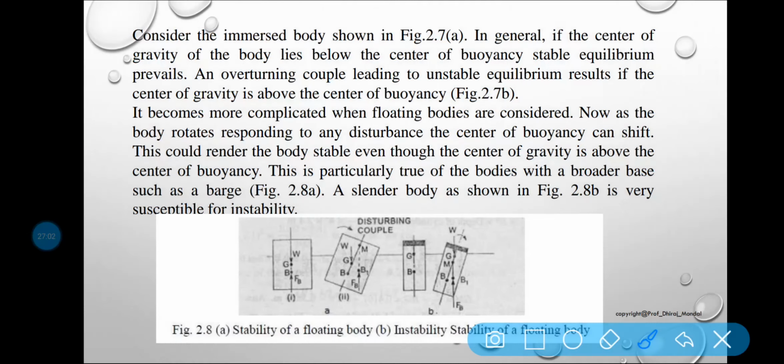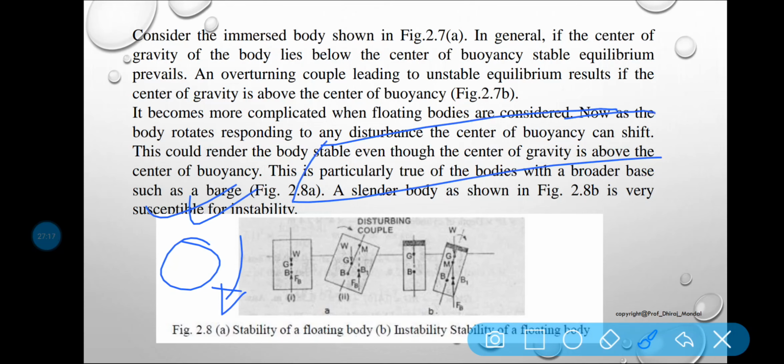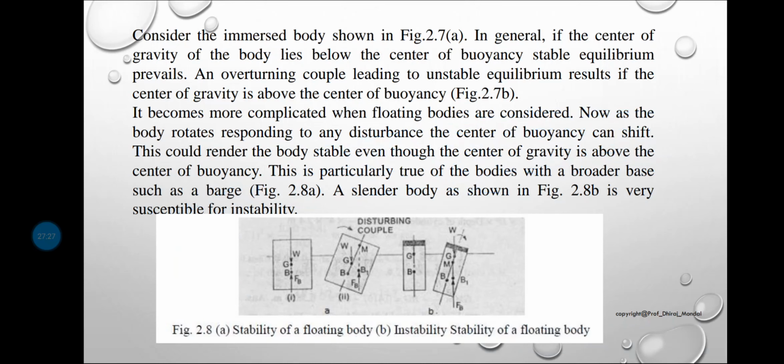That is why a round ball made of iron sinks in the water, but a 1000 kg ship or boat does not sink. Because of this phenomenon the body is floating.